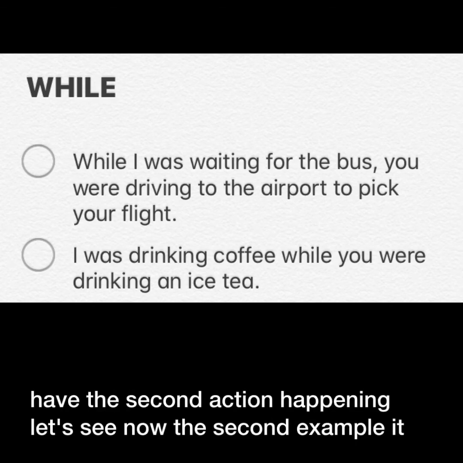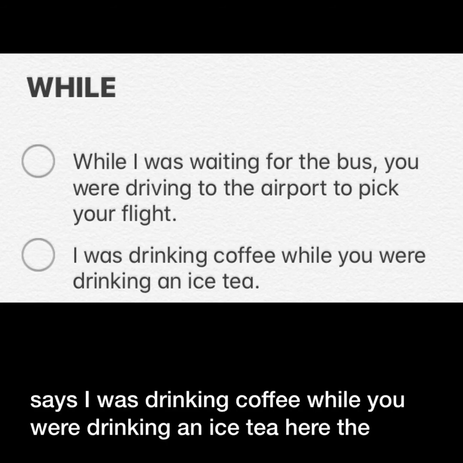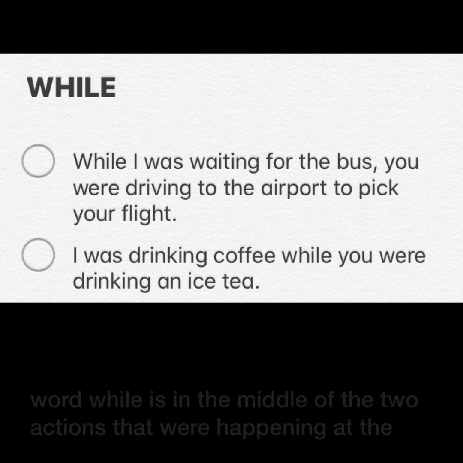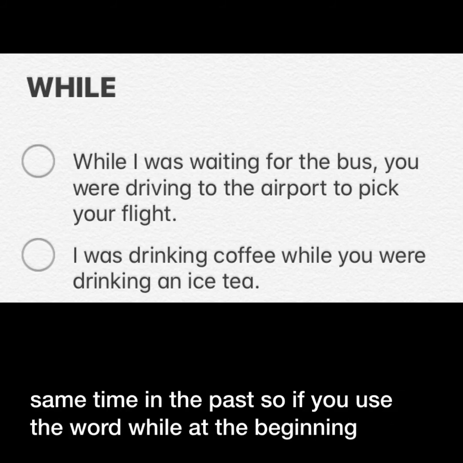Let's see now the second example. It says, I was drinking coffee while you were drinking an iced tea. Here the word while is in the middle of the two actions that were happening at the same time in the past.